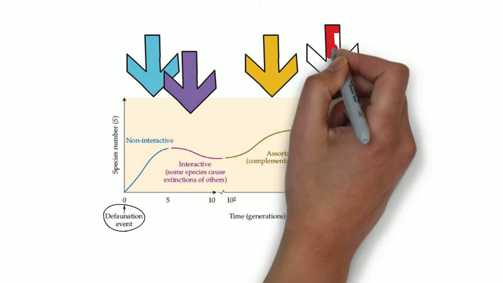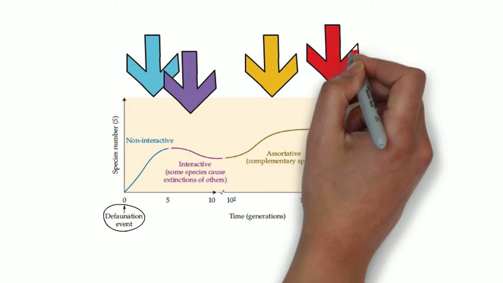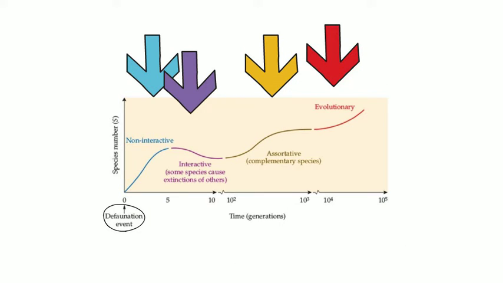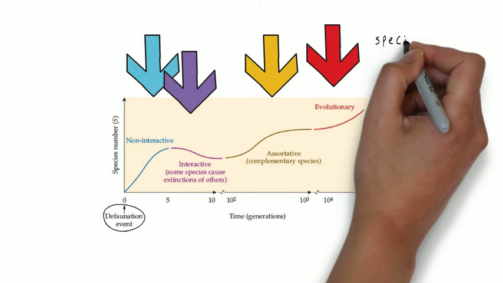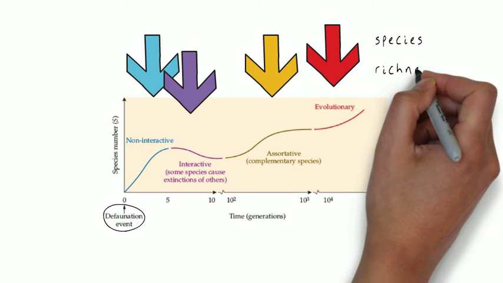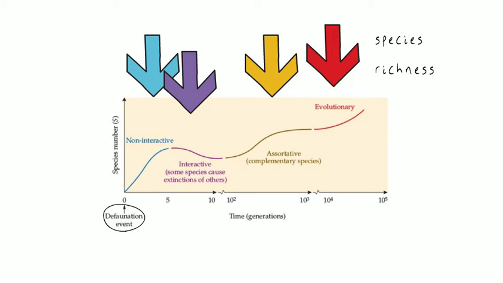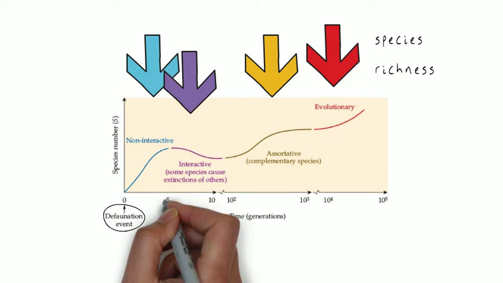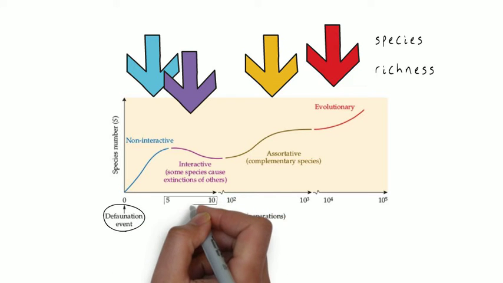Finally, the island arrives in the evolutionary phase. Species numbers continue to increase, but speciation via adaptation to the abiotic and biotic pressures on the island now contribute to an increase in species richness, which is the number of species in an ecological community. In previous phases, the number of species increased only when new species arrived from elsewhere.